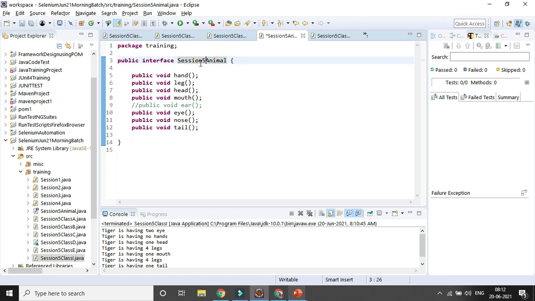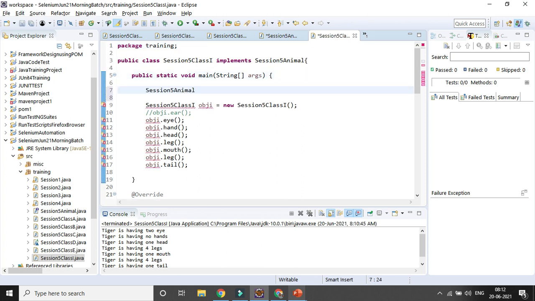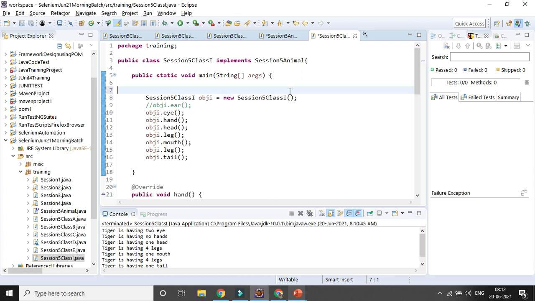Here there is no main method. Suppose you need to create an object here, as we are implementing in the main method, right? Is it allowed to create an object of the interface here, giving the name with the help of the new keyword? Will it be allowed? No, we can't create an object or instance from the interface. We can only create an object or instance of a class. You can see the error message here: cannot instantiate the type Animal because it is an interface. It is not a class. So that is one of the important examples, right?